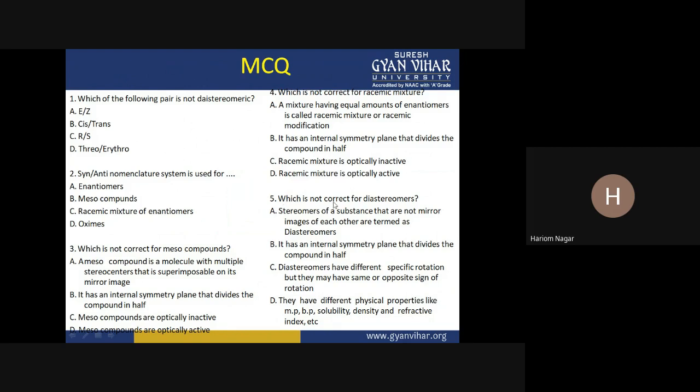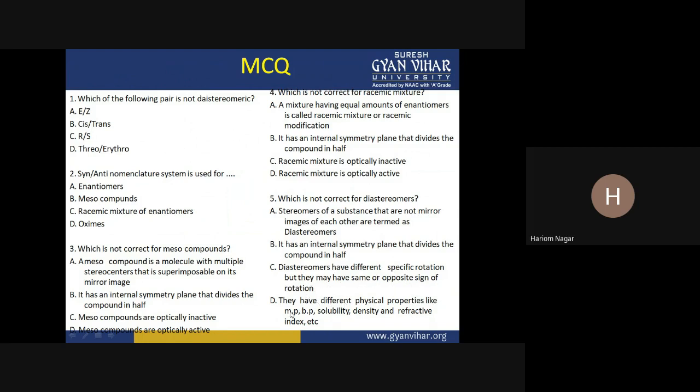If you talk about question number five: which is not correct for diastereomers? Stereoisomers of a substance that are not mirror images of each other are called diastereomers. It is the correct definition of diastereomers. And it has an internal symmetry plane that divides the compound in half. This is not correct. Diastereomers have different specific rotation, but they may have the same or opposite sign of rotation.